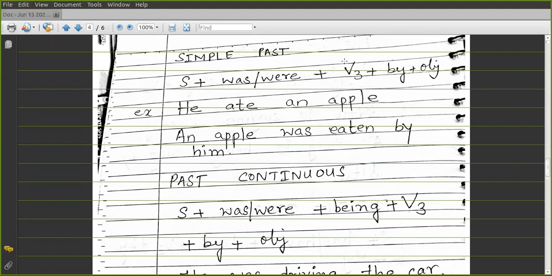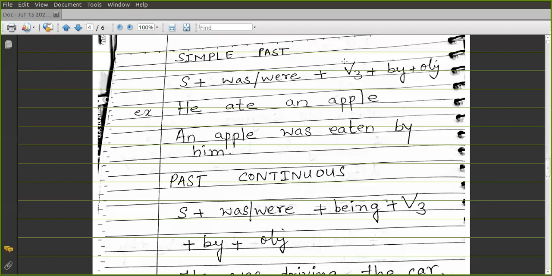So according to the structure, you'll use was. Why? Because apple is singular. Singular subject, you use was. For plural subjects, we use were. So an apple was eaten. You have to remember one thing, that in the passive voice, you always use the third form of the verb. An apple was eaten by him. Was plus the V3, that is the past participle form of the verb.